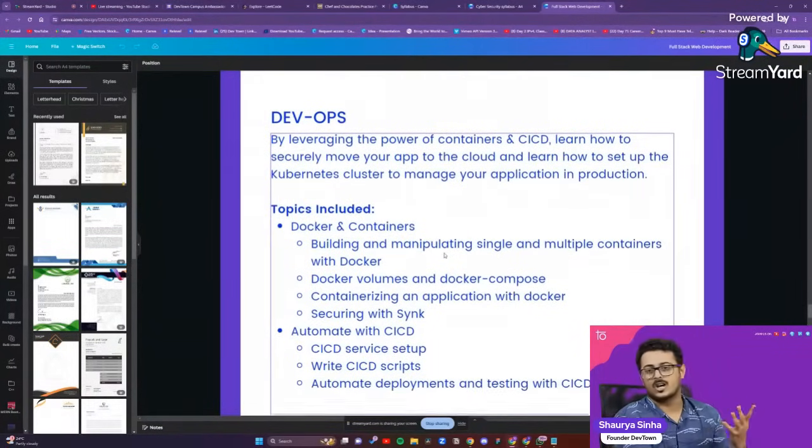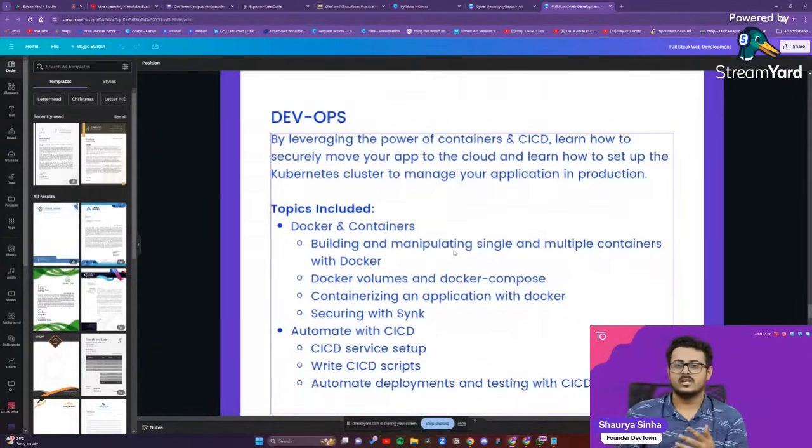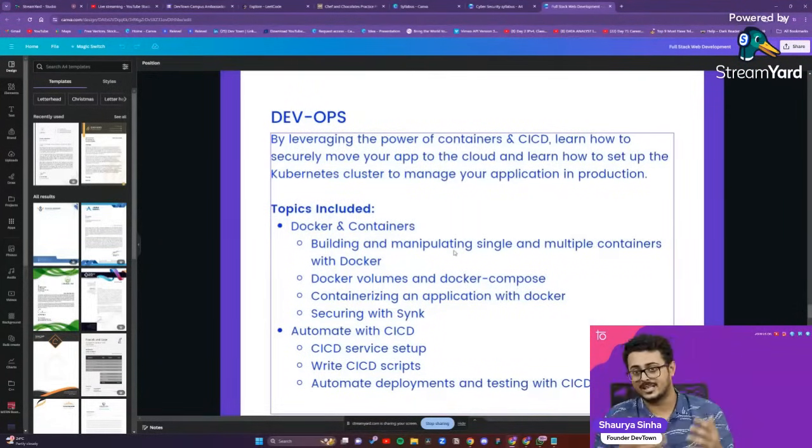So DevOps: Docker, Kubernetes, CI/CD, Git, GitHub version control, containerization, all that you learn in your DevOps portion. And then you go further with cloud computing, in which we prefer to teach AWS because it has many more jobs available in the market, and AWS is also one of the hiring partners that we already have. So they directly take up students from right over there. So we teach AWS to our students and how to integrate DevOps with AWS, and then your front end and back end with AWS as well. So that is the end portion as well.